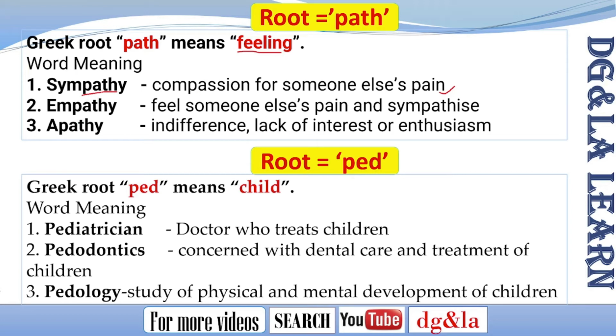You can say it otherwise, sympathy means compassion. The next one is empathy. This is also similar, but a little bit different, which means to feel someone else's pain and sympathize. That is empathy. It is more like the identification with or understanding of the thoughts, feelings, or emotional state of another person. That detailed understanding we call empathy. It's basically the capacity to understand another person's point of view, or the result of such understanding.